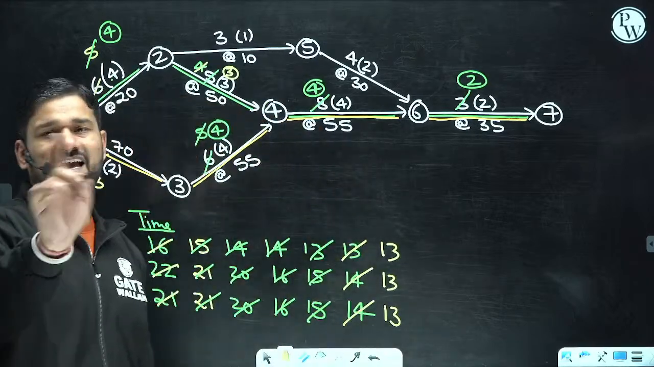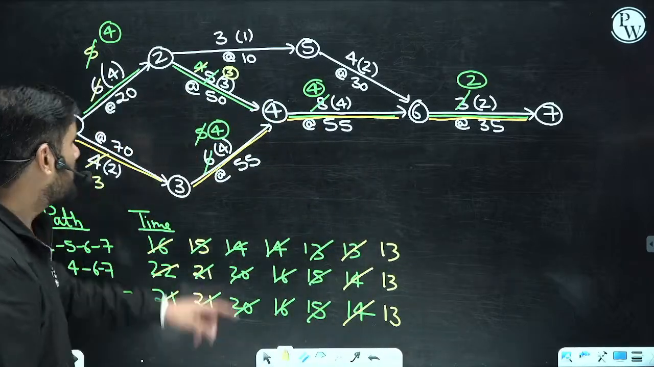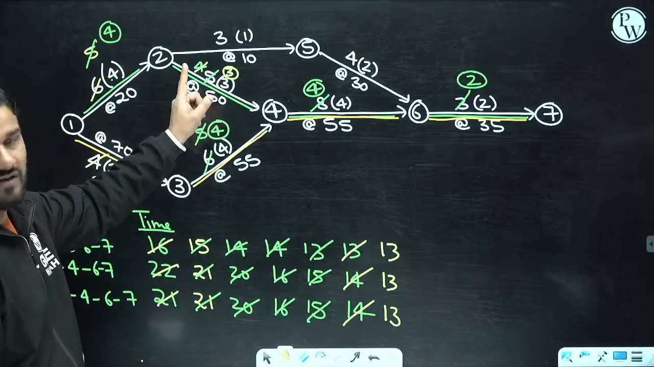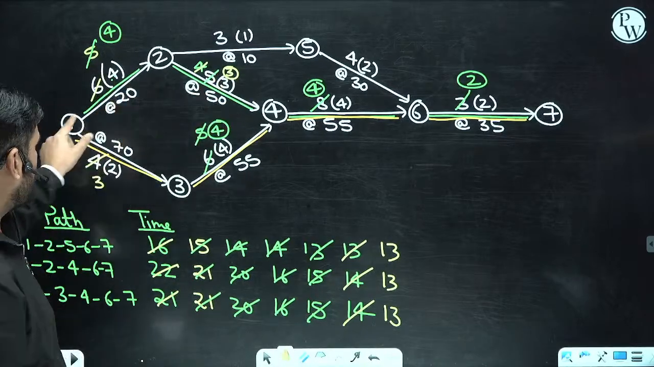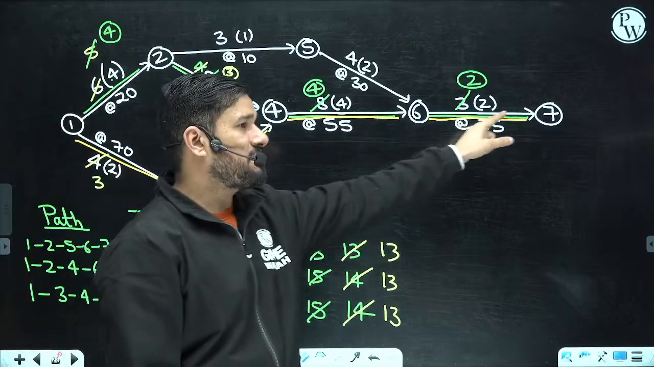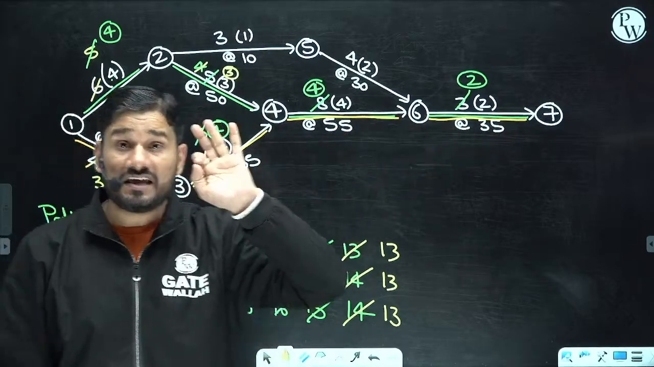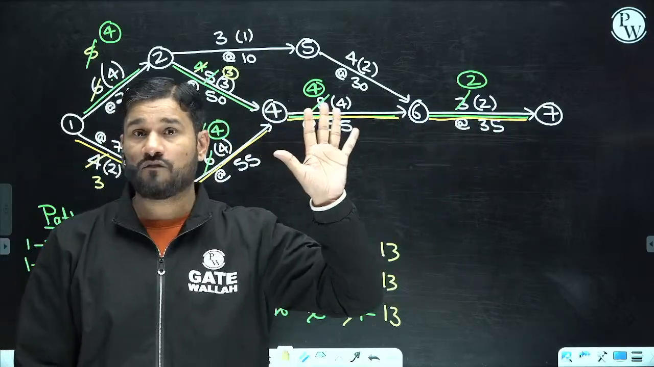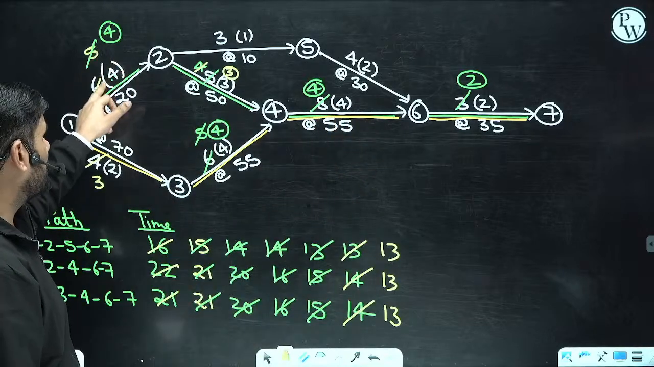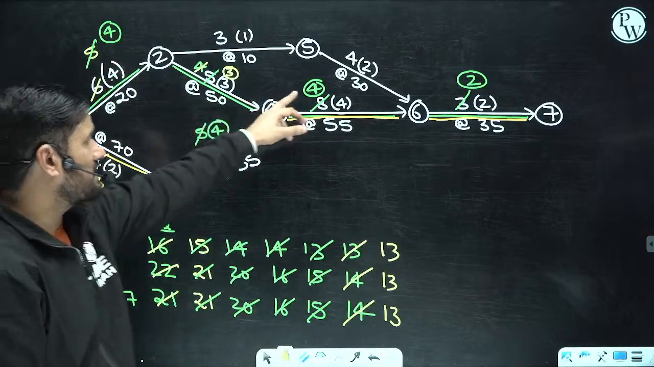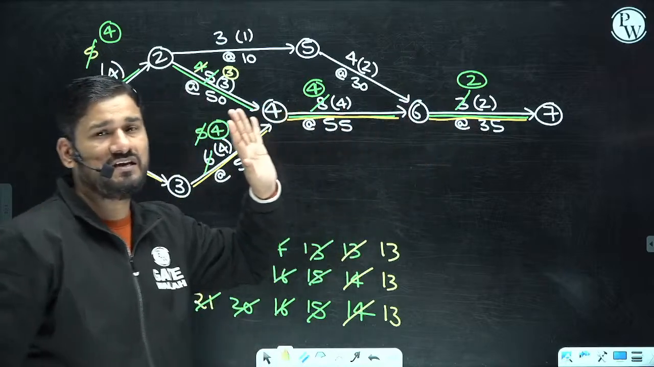No more crashing can be done, because whatever potential was there, we have used it. Over this path, we have used the complete potential of crashing. No more crashing can be done here.